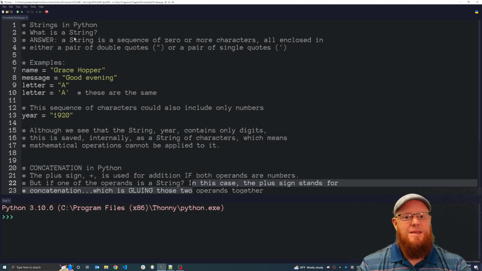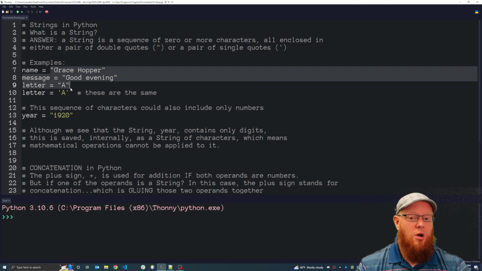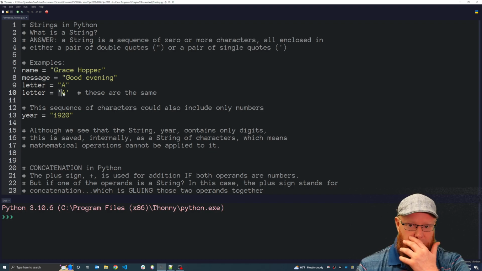A string is simply a sequence of zero or more characters where all of those characters are enclosed in either a pair of double quotation marks or a pair of single quotation marks. So here are four examples. Name equals Grace Hopper, message equals good evening, letter equals A, and notice these first three are all enclosed in a pair of double quotation marks. Here I even have letter equals A again, this time enclosed in a pair of single quotation marks.